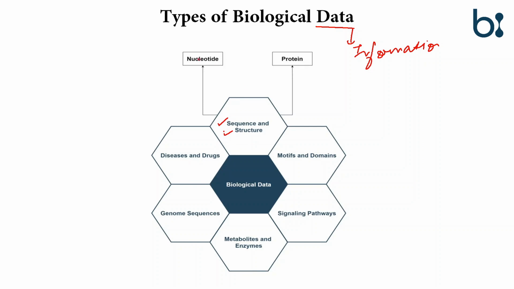Sequence can be of nucleotide, DNA or RNA, and protein. The structure of nucleotides, like tRNA structure, and the structure of protein, we have 1D structure, 2D structure, 3D, 4D quaternary structure.